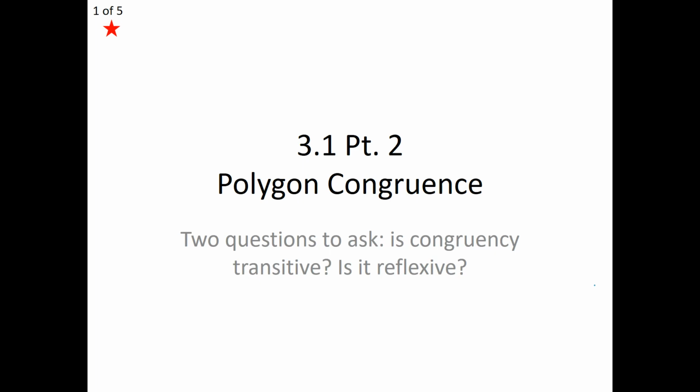Today we ask ourselves two very important questions. Is congruency transitive? And also, is it reflexive? We've encountered several relationships already, such as equality, greater than, and less than. But now we have a new relationship, the relationship of congruence. We cannot just jump to the conclusion that it has the same properties that equality has. We have to consider: does congruency carry properties of transitivity and reflexivity with it as well?